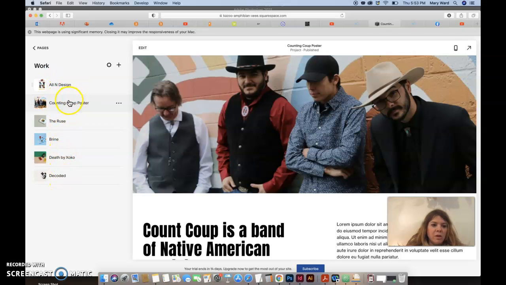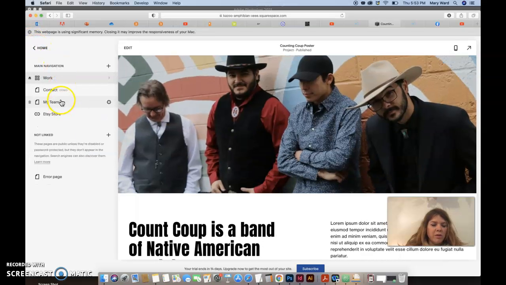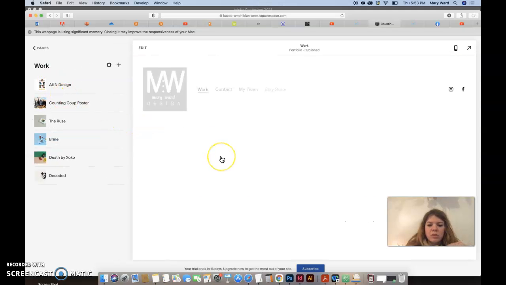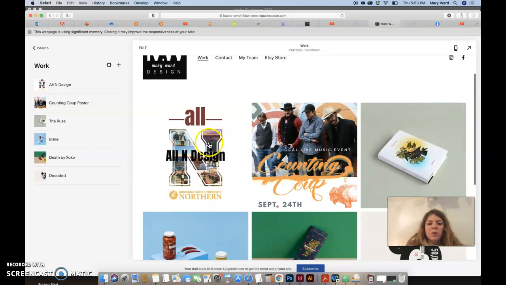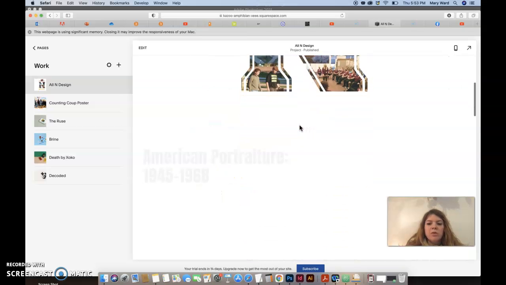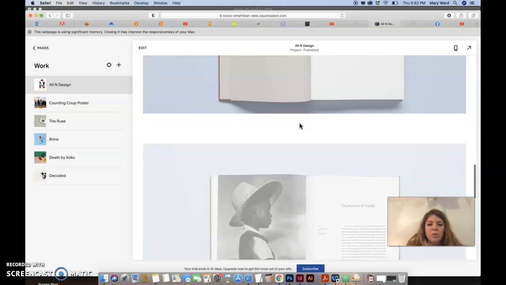I want at least 8 pieces in here on your works page. If you are doing a portfolio website, I would say at least 8 images. And so if we go back to the work page, you can see that these two are at least updated. When you hover over it, it does include the image, and you can click on that and it takes you to that page that we were just on, where you can put in more information about your design.